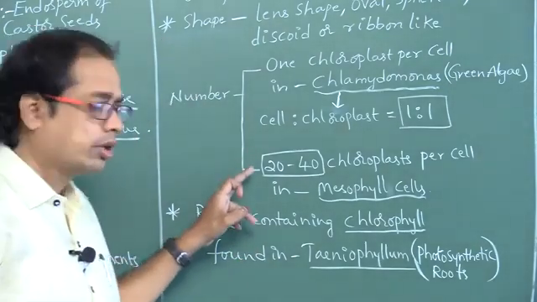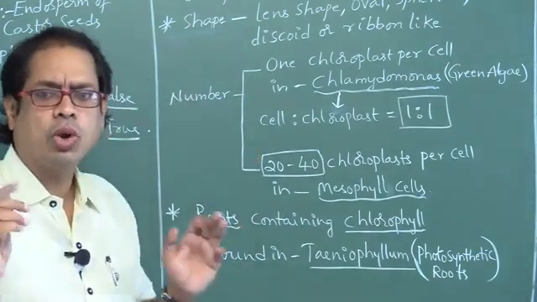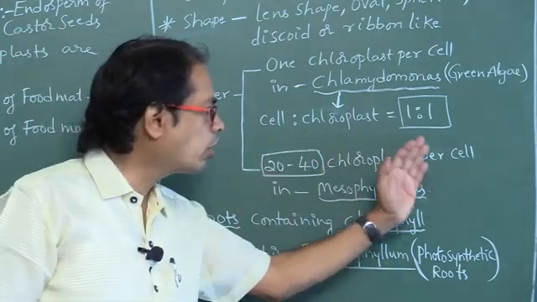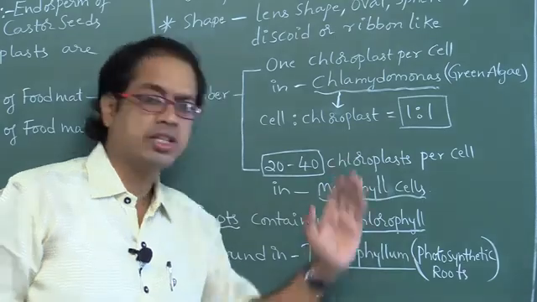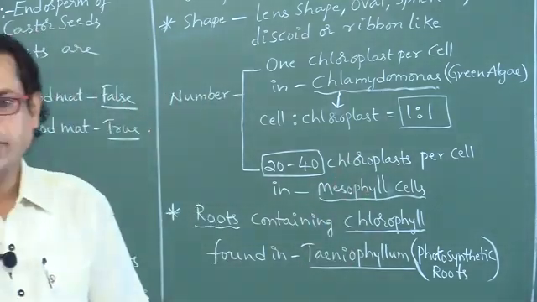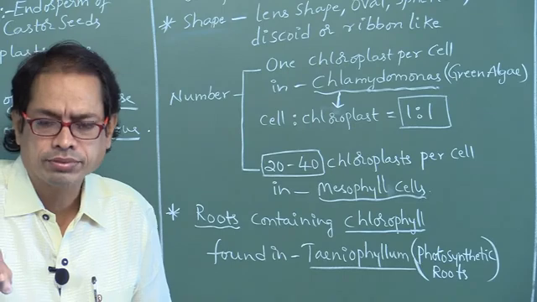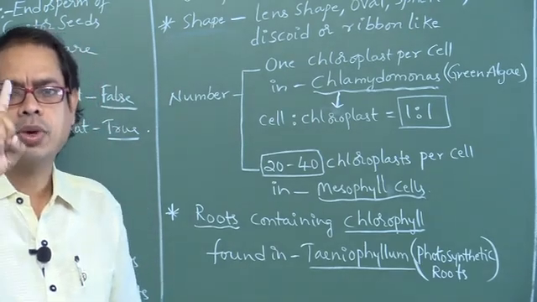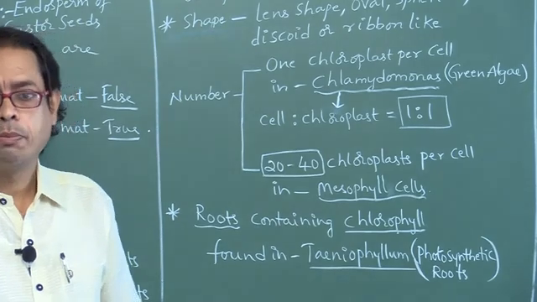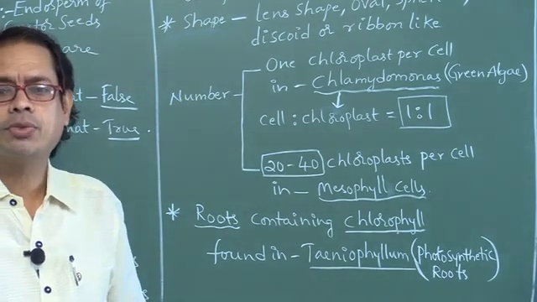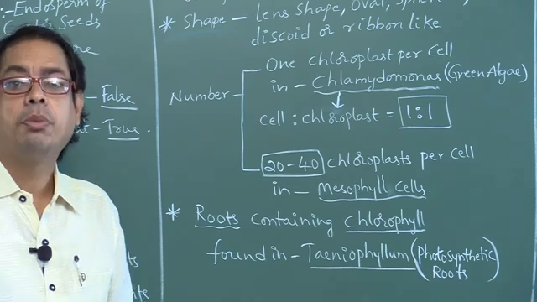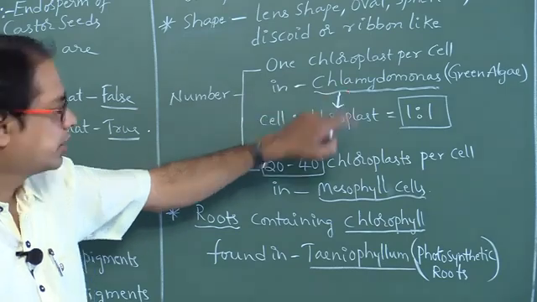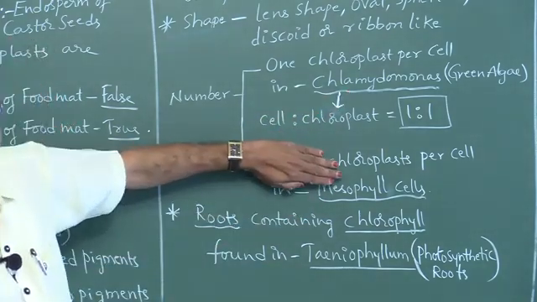Next, in mesophyll cells, what is the number of chloroplasts? 20 to 40 chloroplasts are found in mesophyll cells of leaves. So the minimum number of chloroplasts is found in Chlamydomonas, that is one single chloroplast per cell, and the maximum number is found in mesophyll cells. This will be considered as the minimum number and this as the maximum number.